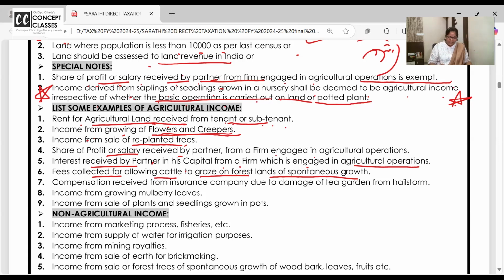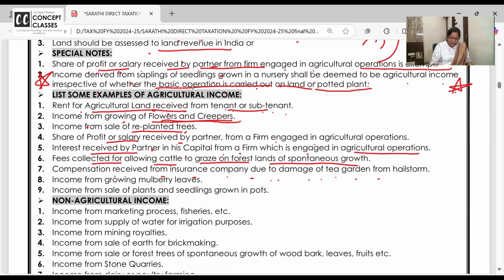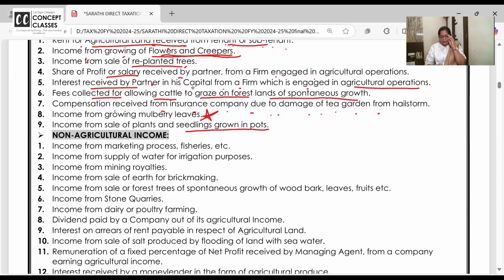ठीक है, agriculture income. Compensation received by insurance company due to damage of tea crops, exempt. ये पूछते हैं एग्जाम में. Growing of mulberry leaves, very well exempt. Income from sale of plants and seedlings grown in potted plants, exempt. Okay. Now what is taxable?